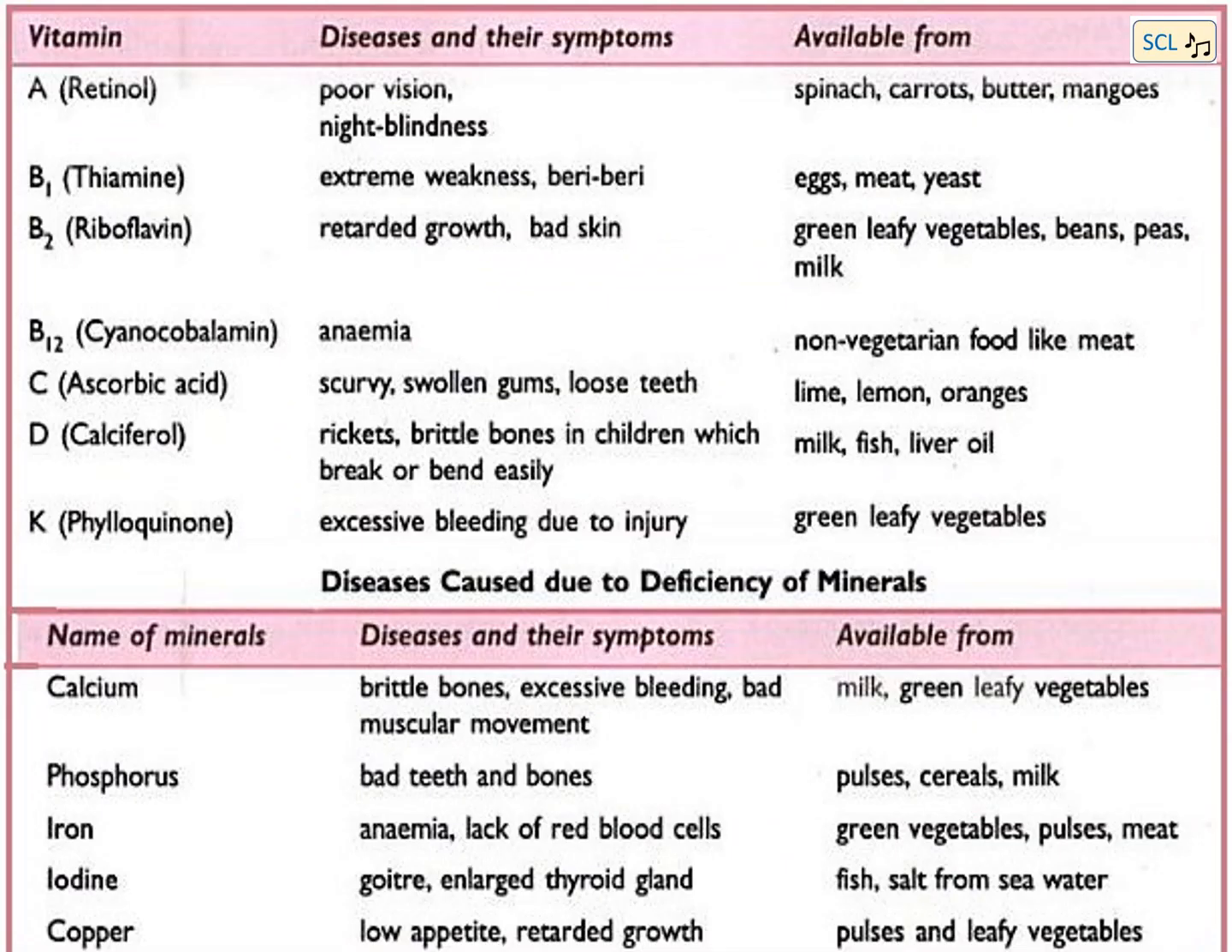Just for your quick reference, this is a table of different vitamins and minerals along with their deficiency diseases, symptoms, and where you can get them from. You can go through this by pausing the video.